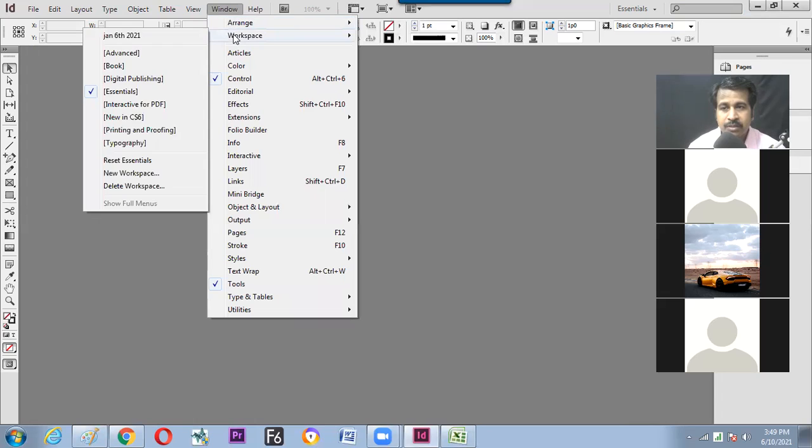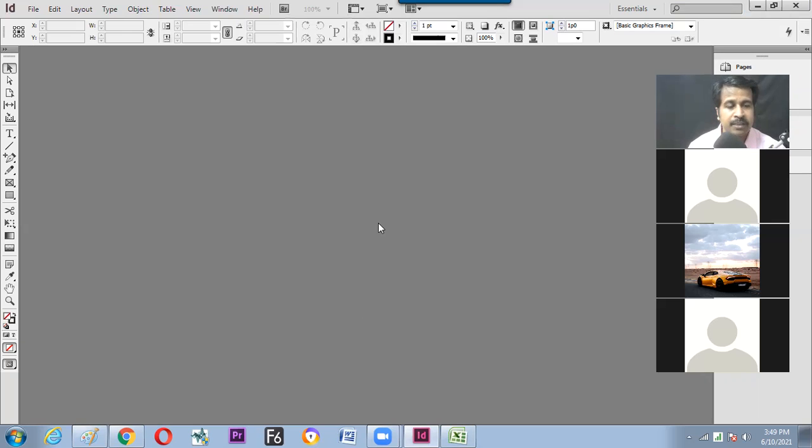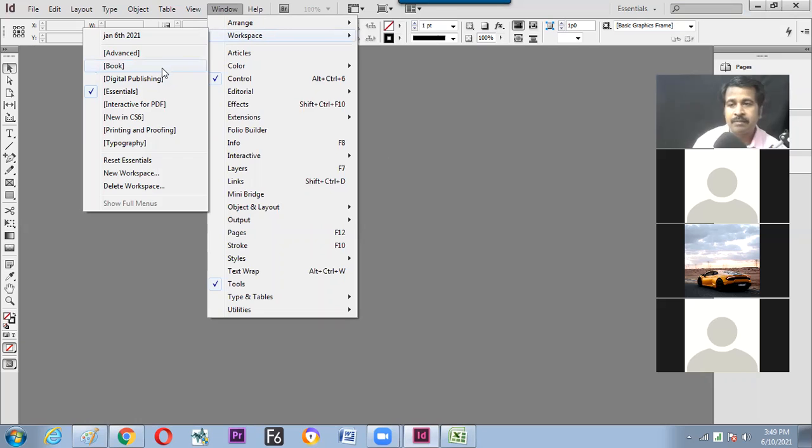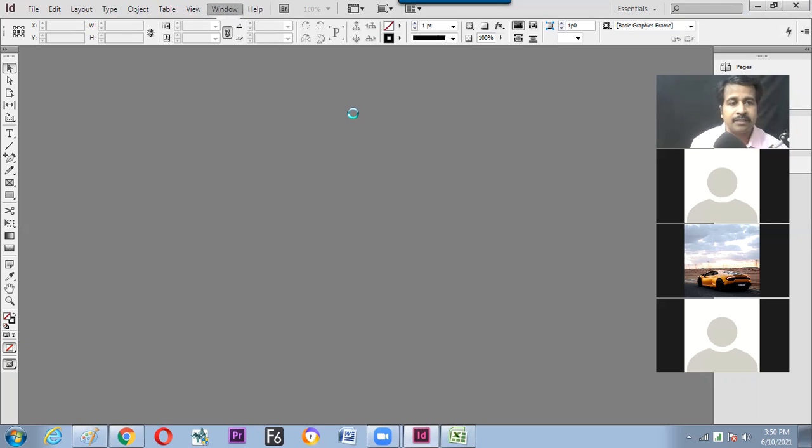Going to the same Window menu, here you can find an option called New Workspace. Now, what does the word workspace mean? The arrangement of the toolbar and floating windows on your screen is technically called a workspace. And the workspace varies from person to person and industry to industry. There are some predefined workspaces already given by the software, which can be used for bookmaking, printing proofs, typography, digital publishing. They are like different industries. As per the tools that industry requires, they arrange things, so for that particular industry they make a simple workspace.